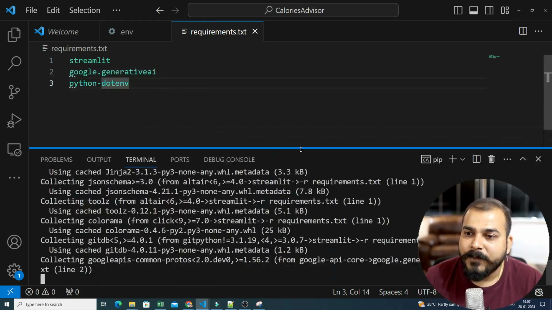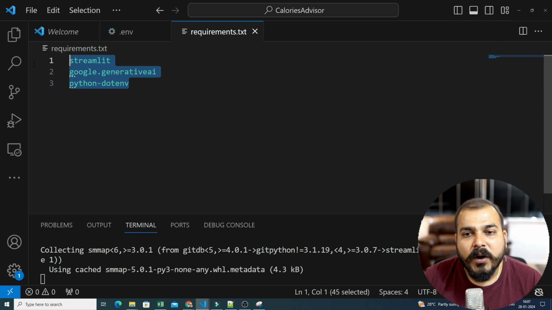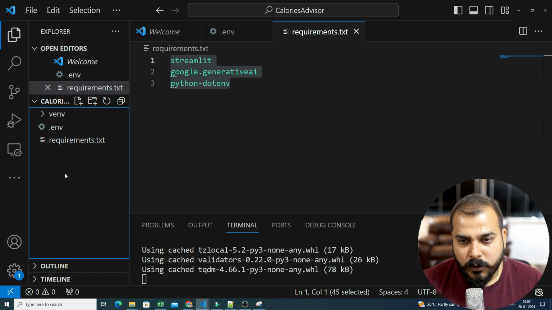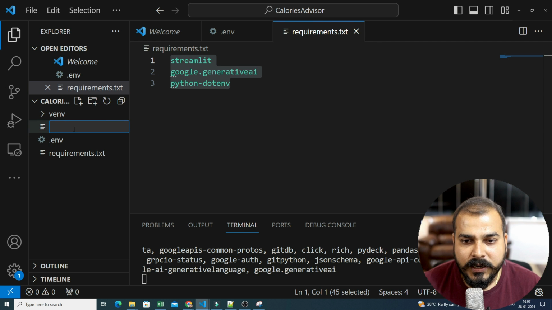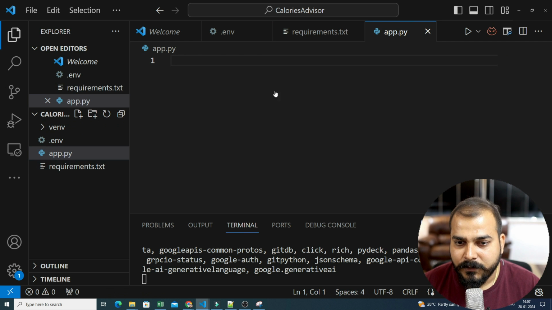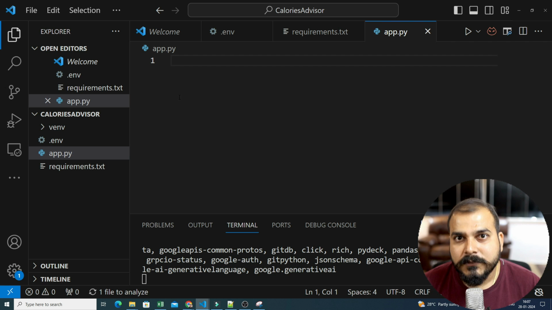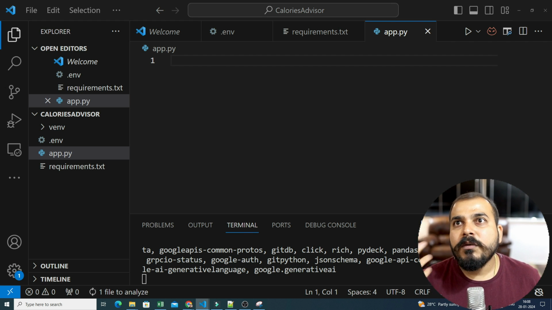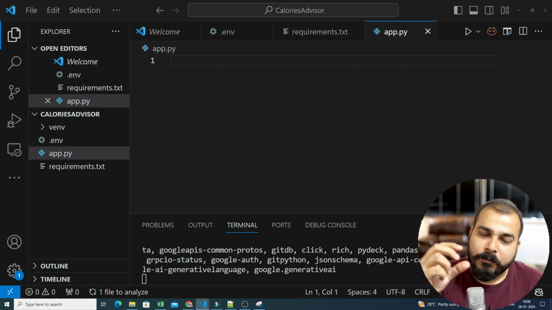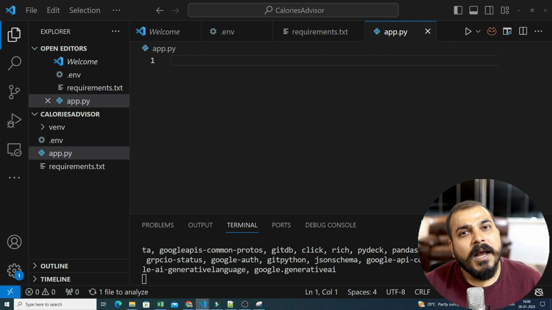So now all the requirements will start getting installed. Once this installation happens, that basically means these three important libraries will get installed inside this venv folder. Till then, let me quickly create my app.py file, because this will be the main file in which I will be writing the code. Now step by step, just think over the app. What we are specifically doing: we have to create an upload button where we upload the image, and that image should interact with the Google Gemini Pro Vision API, right? And along with this, I should also write my own custom prompt to say how this Google Gemini Pro API should be working.